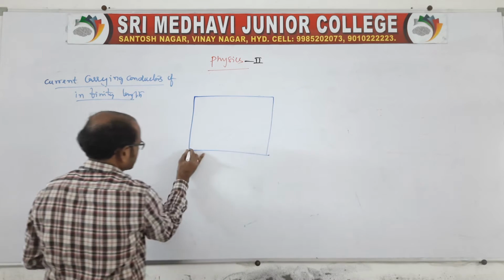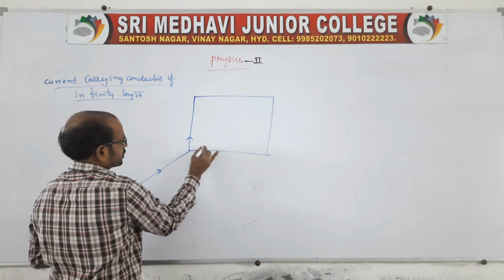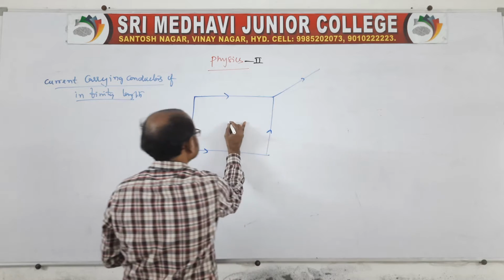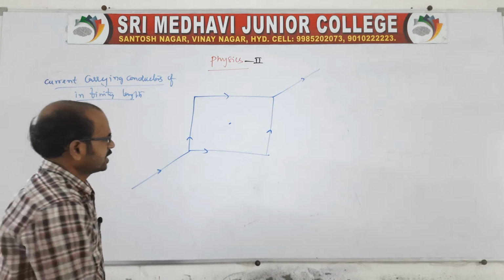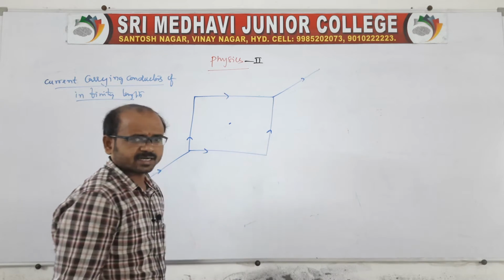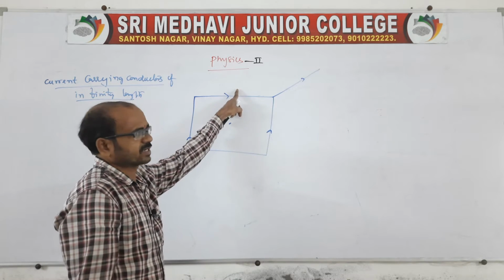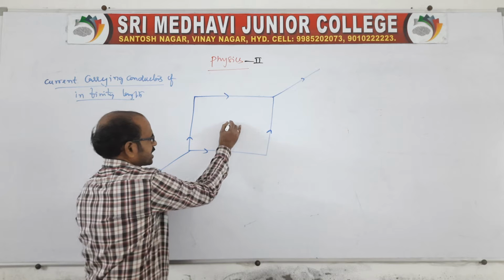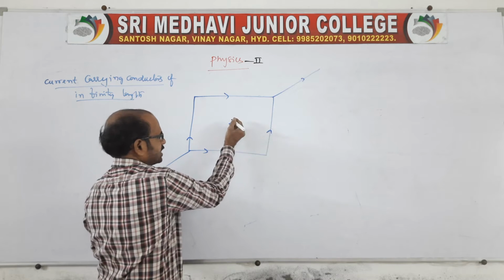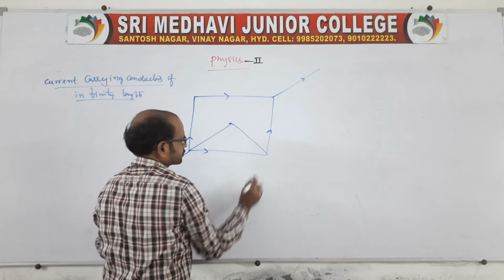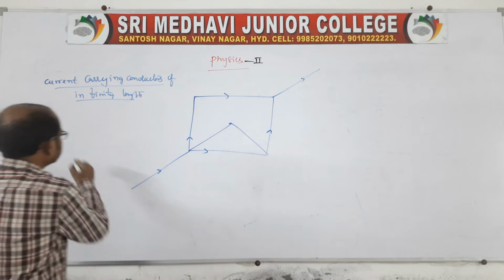See this, there is a current entering, therefore it flows like this, right? At the center, it is asking for the magnetic induction. It is like a finite length of a current-carrying conductor. This is one length, this is one length, this is one length, and this is one length. Due to this there is a magnetic induction, due to this magnetic induction, due to this, and due to this. Clear, no? Just now we did it like this only, no?